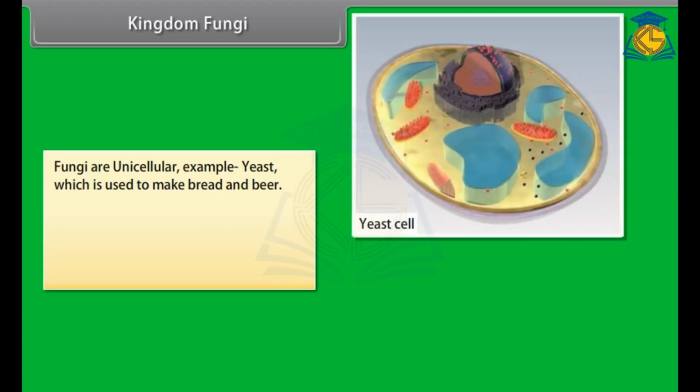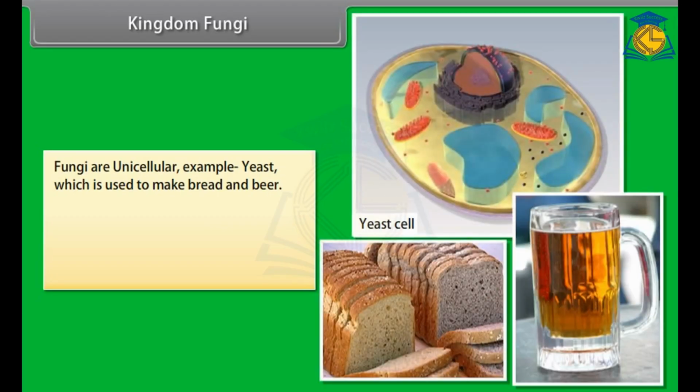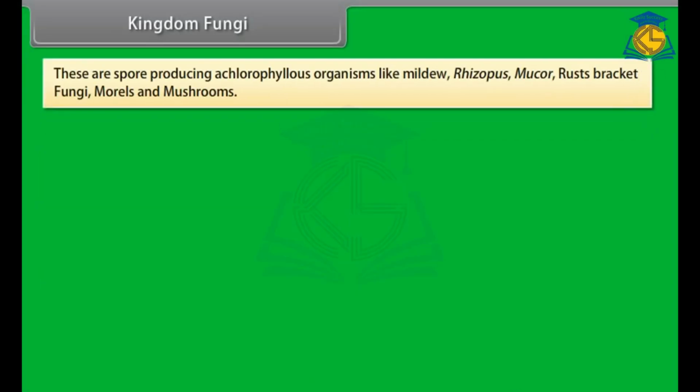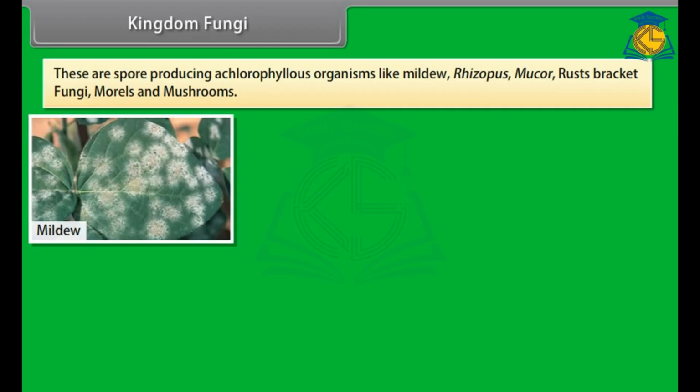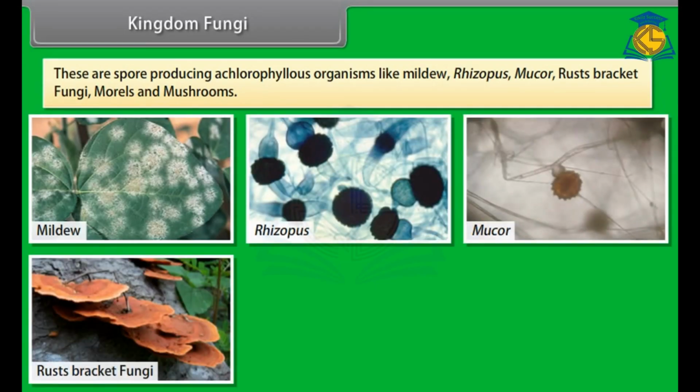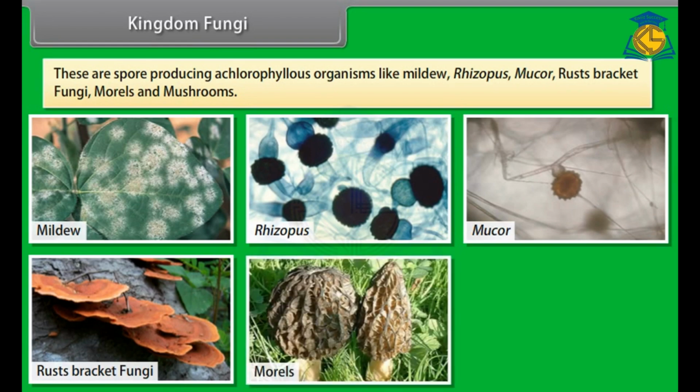Fungi may be unicellular, for example yeast, which is used to make bread and beer. They are heterotrophic, may be saprophytes or parasites. The cell wall of fungi consists of chitin and polysaccharides. These are spore-producing achlorophyllous organisms like mildew, Rhizopus, Mucor, rusts, bracket fungi, morels, and mushrooms.